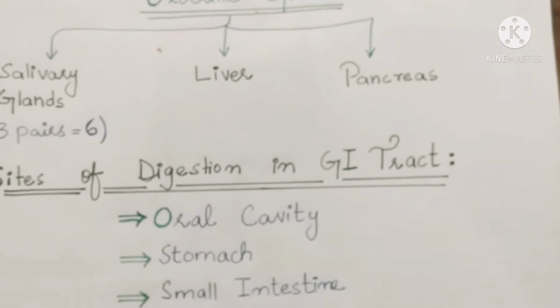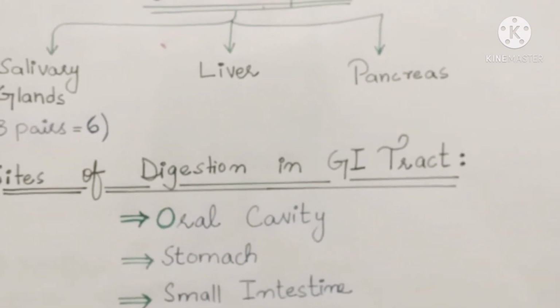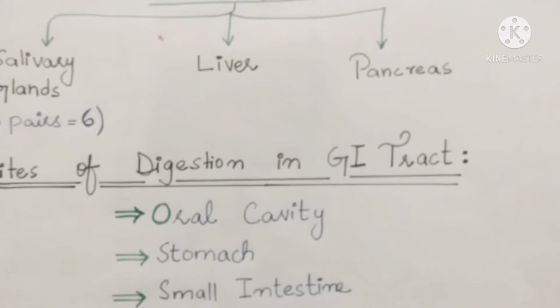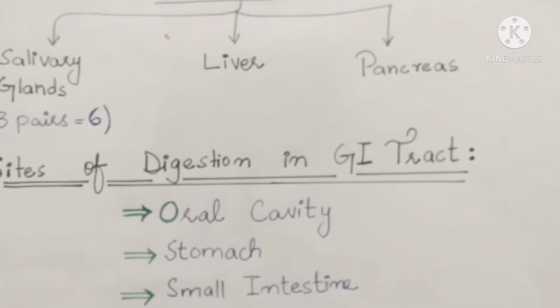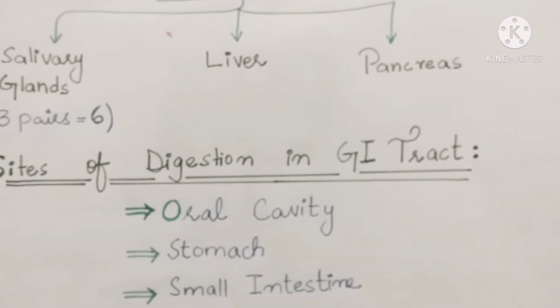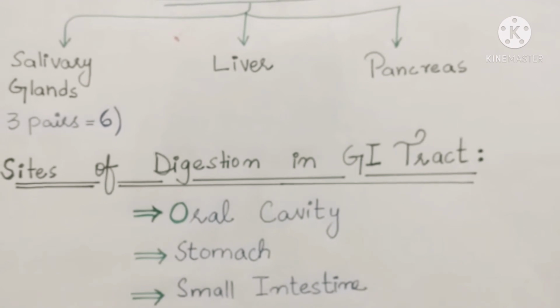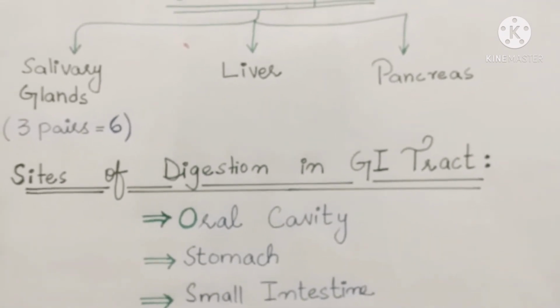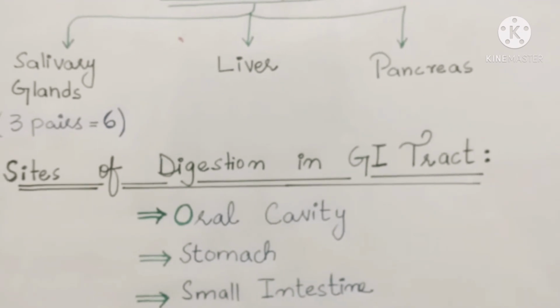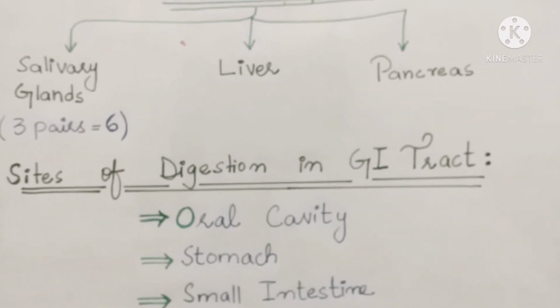What are the three main sites of digestion in the gastrointestinal tract? The three main sites that play their major role in digestion are the oral or buccal cavity, stomach, and the small intestine. The oral cavity plays its role in the digestion of carbohydrates. The stomach plays its role in the digestion of proteins, while the small intestine is all in one.